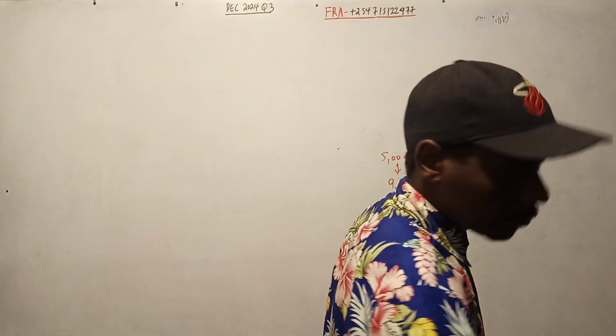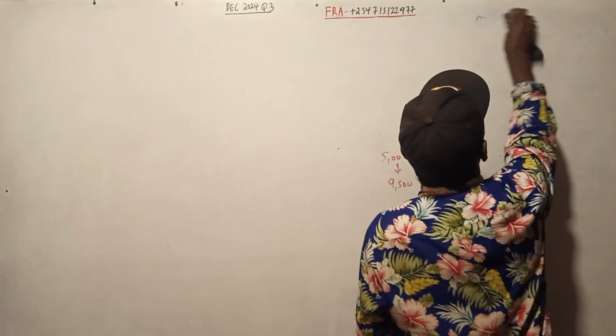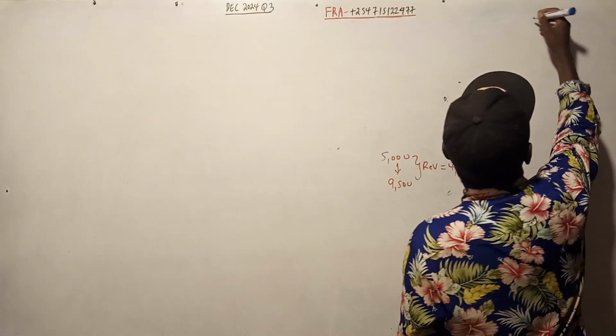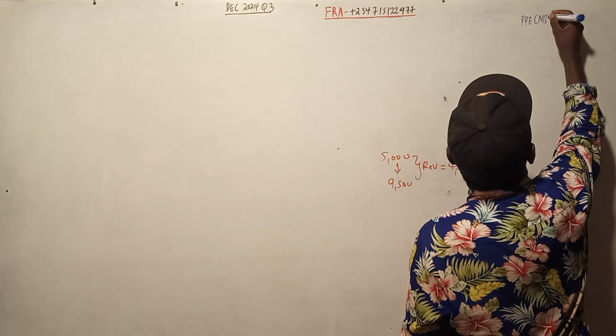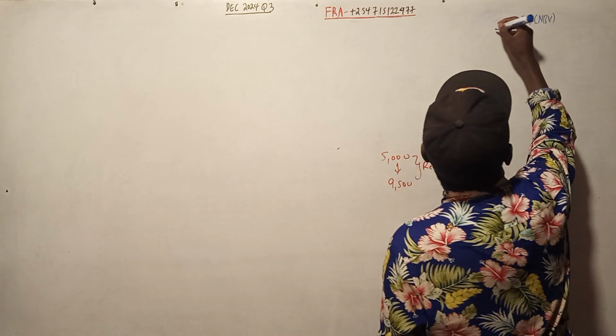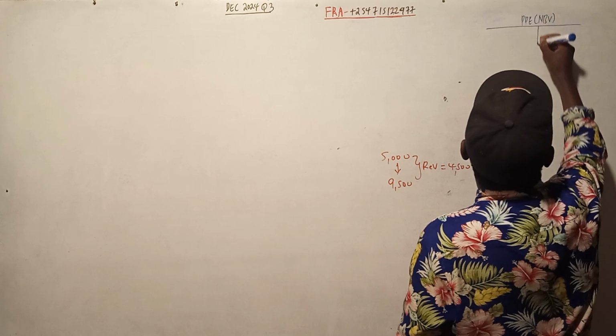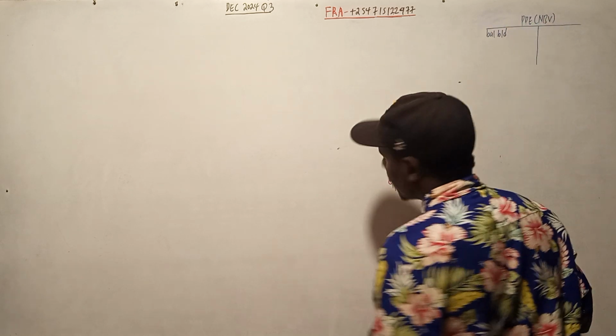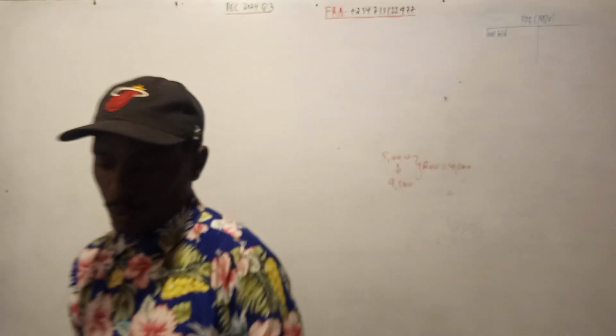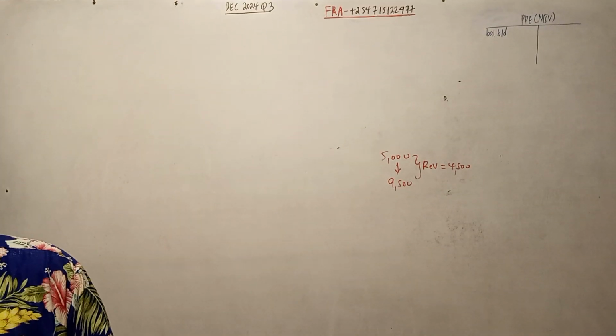So let me shift it a bit so that we save on space in case the working becomes long. The balancing figure at the beginning is always on the debit side for PPE or the assets. So what is the balance at the beginning for PPE?